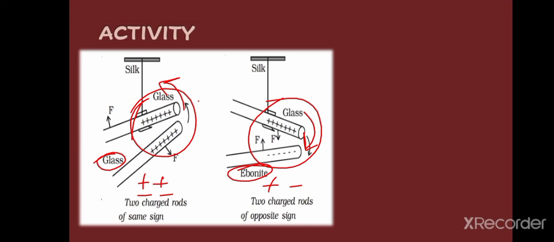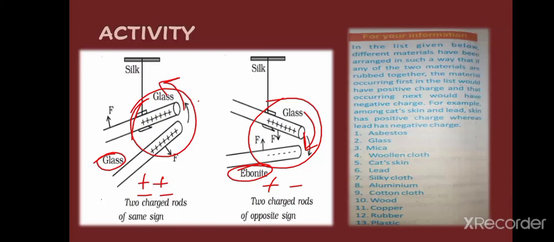Now you can ask a question here: how can we know the electrons of which material will get transferred to the other material, or which material is suitable for taking the electrons? Here is a list for your information.